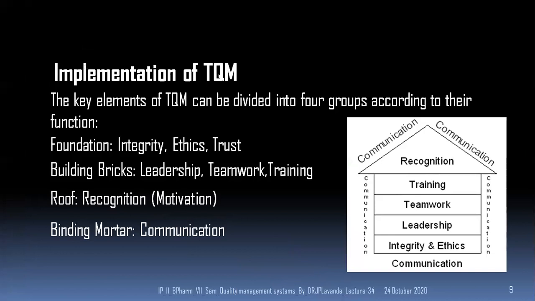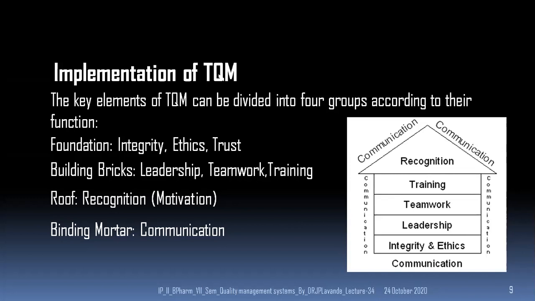Implementation of TQM: the key elements of TQM can be divided into four different groups according to their function. Let us see this as a home. This home has a roof, like recognition and motivation of the employees, and the building mortar will be communication.